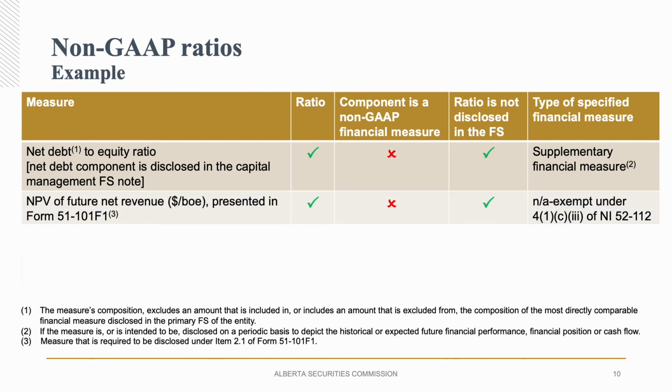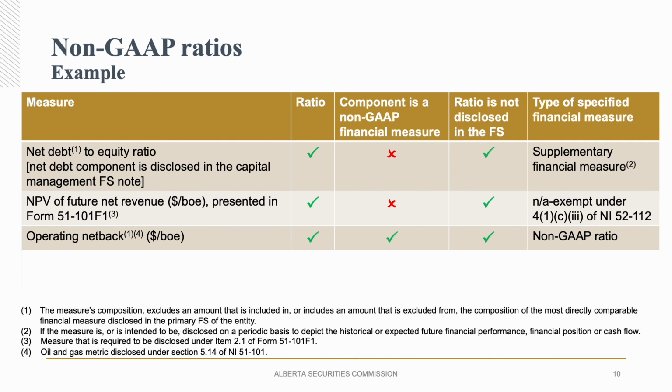This next example is a measure required under National Instrument 51-101. There is an exception in paragraph 4.1c Roman numeral 3, where the measures required by 51-101 are out of scope of 52-112. But oil and gas metrics disclosed under section 5.14 of 51-101 are subject to the non-GAAP rule in 52-112. So operating netback dollar per BOE is a non-GAAP ratio, where the component operating netback is a non-GAAP financial measure, and the ratio itself has not been disclosed in the financial statements.